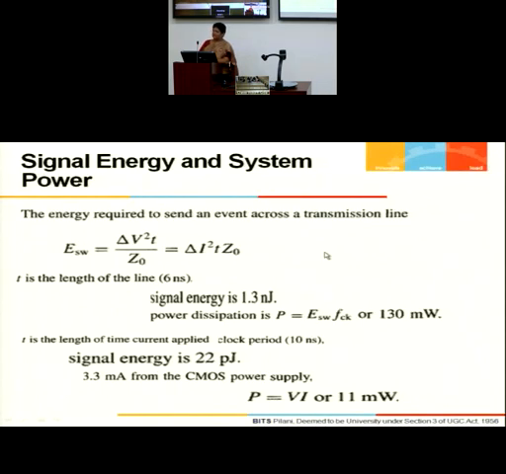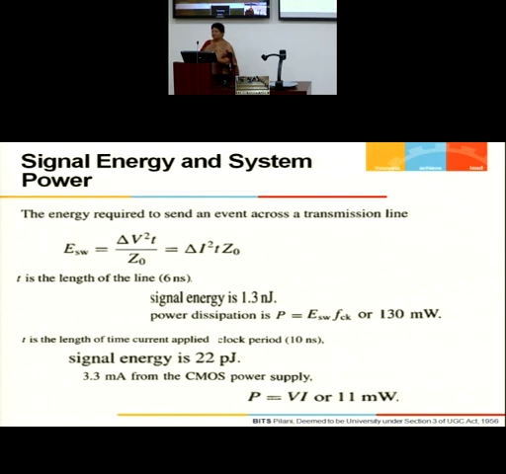As energy, you have to send a signal through the transmission line, and whenever I say transmission line, it is a wire I am talking about. We know the very simple relation that power multiplied by time gives you the energy in joules.